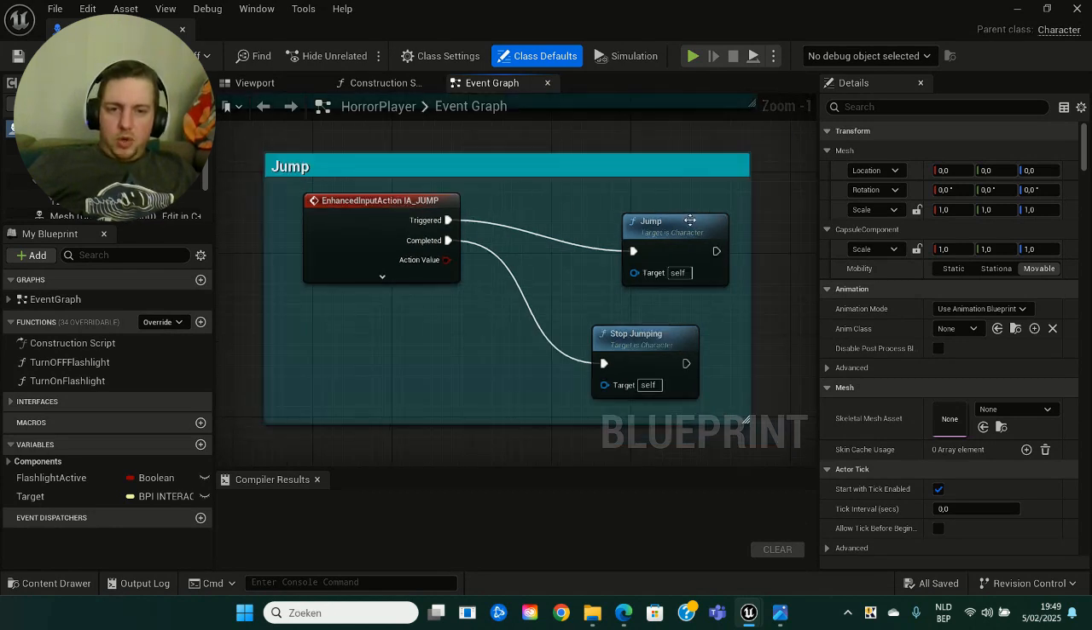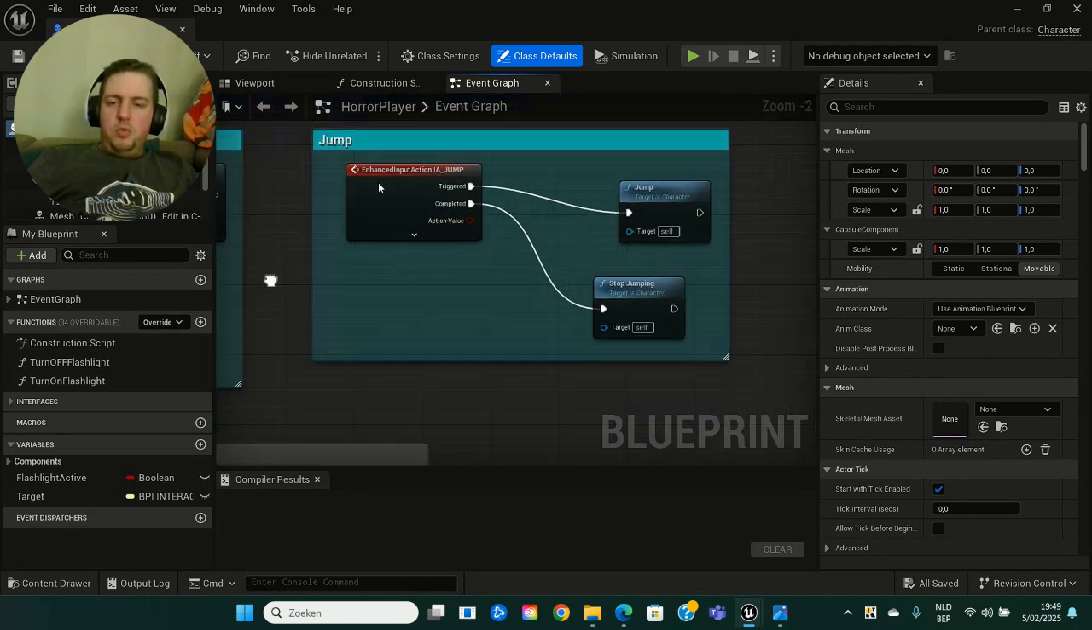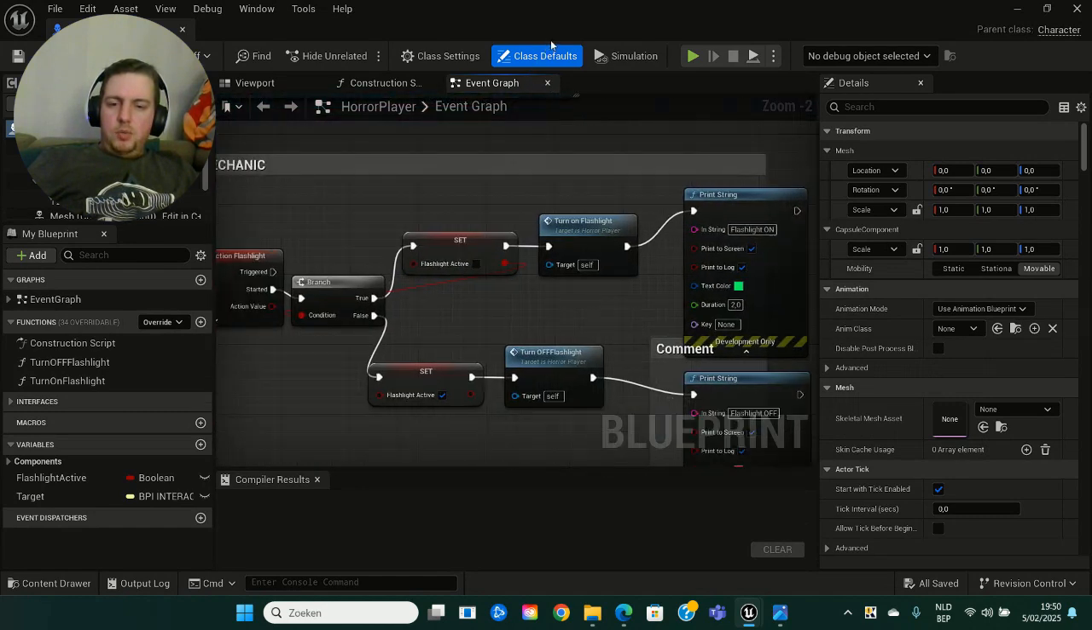So jump, we got the trigger jump, and when completed is stop jumping. So that's how the space bar key lets the player character jump.